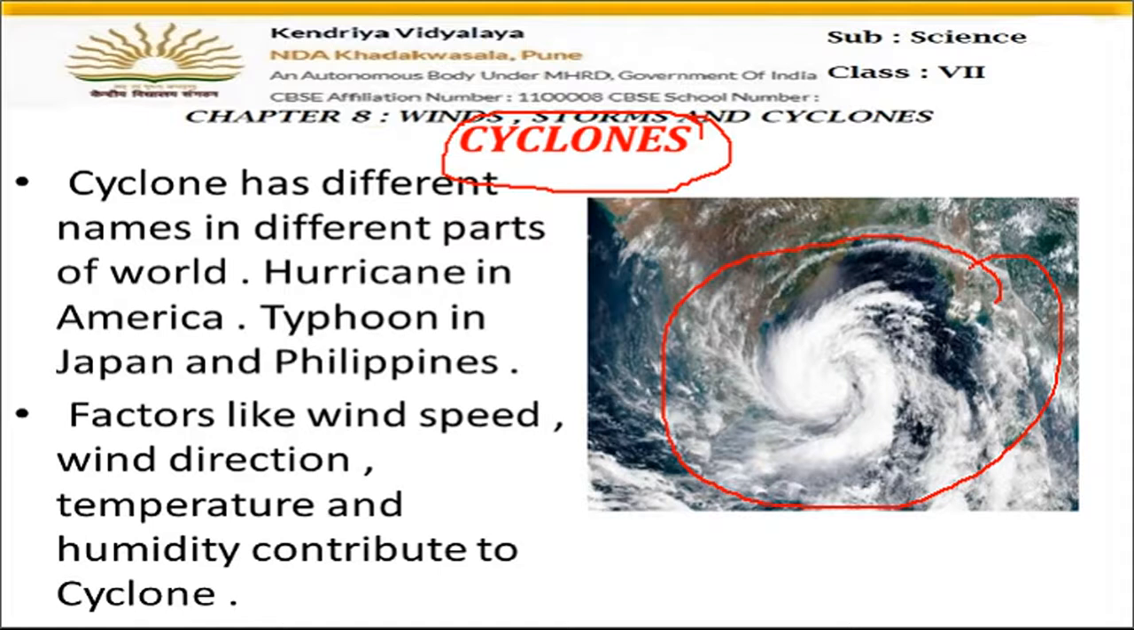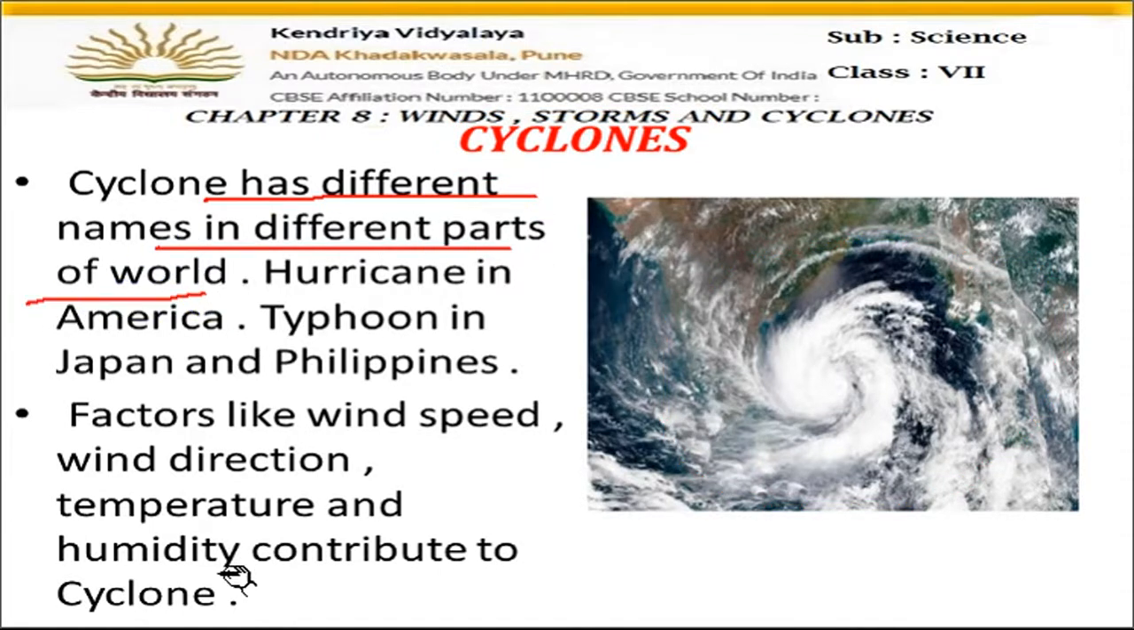So these cyclones have different names in different parts of the world. Hurricane in America. So these cyclones are called hurricanes in America. In Japan and Philippines, they are called typhoons. So typhoon is nothing but a cyclone. Hurricane is nothing but a cyclone. So in different languages, they have different names.